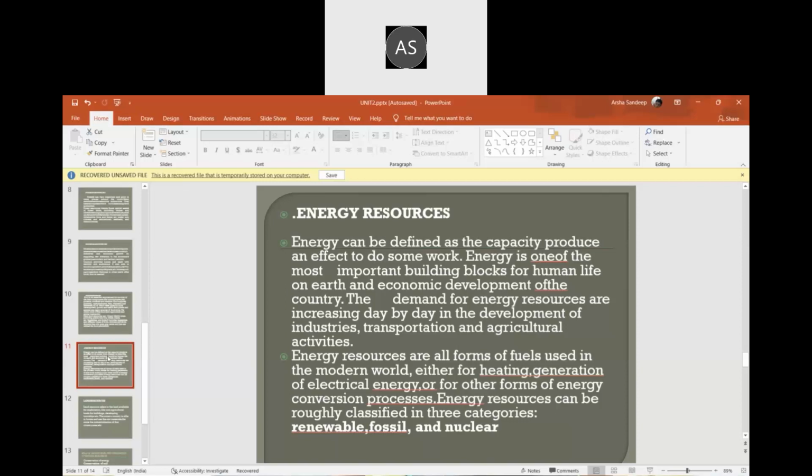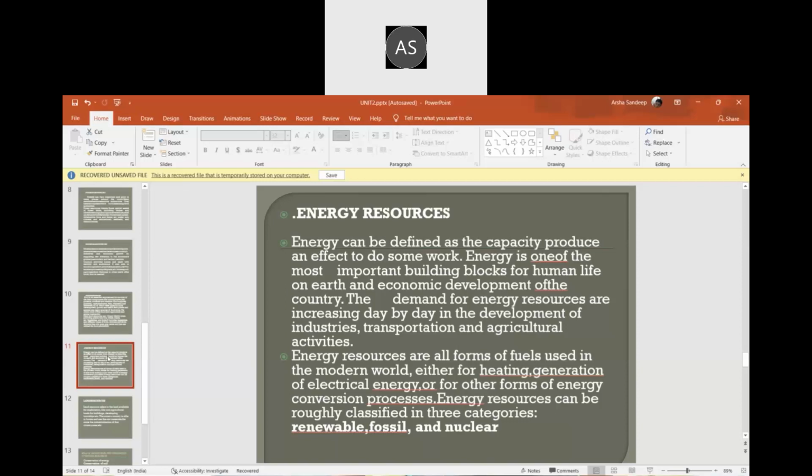Energy is one of the most important building blocks of human life on earth and of the economic development of a country. The demand for energy resources is increasing day by day with the development of industries, transportation and agricultural activities. So energy is part of our country's economic development. Without energy you cannot live now.